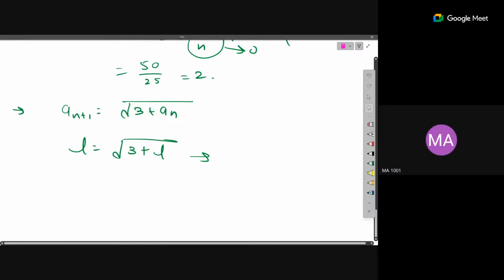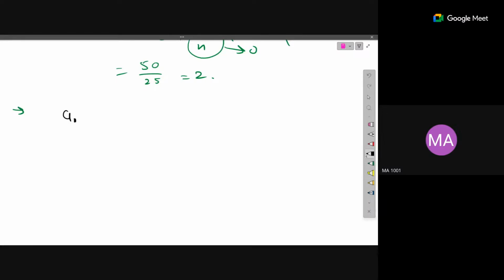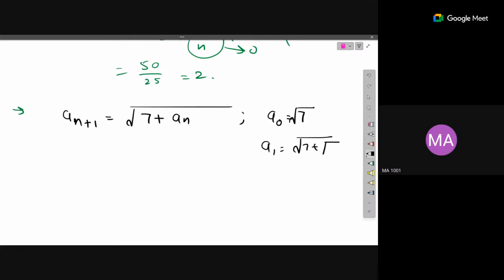Okay, so actually what happens in recursion, I'll take one precise example. Let's see the example: find the limit of a(n+1) equal to under the root of 7 plus a(n), where a0 is root 7. So here if you compute the terms, a1 will be root of 7 plus root 7, right? a2 will be again root of 7 plus root of 7 plus root 7, right? Something like that is there.